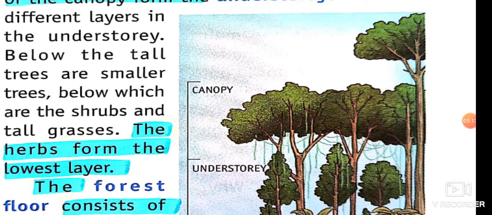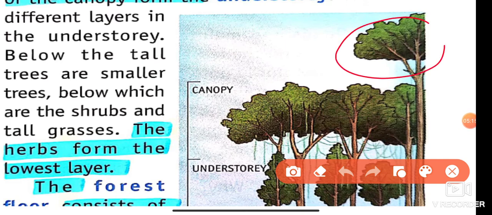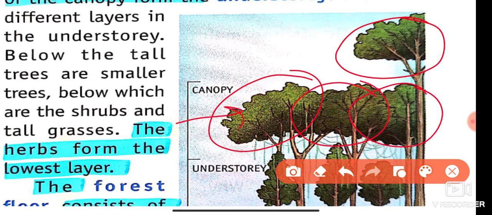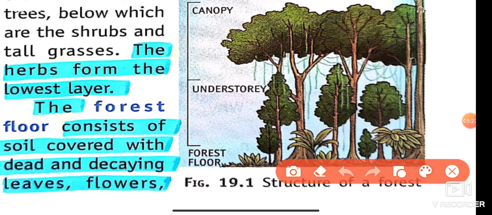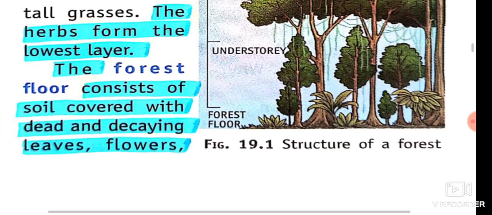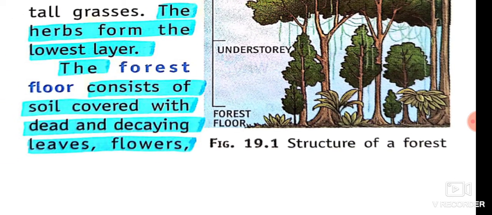See in the figure, beta. This is the crown of a tree, and more than one crown combined together forms the canopy. And what is the understory? The plants, shrubs and herbs all form the understory of the forest. And what is the forest floor? The smaller plants which grow on the bottom section on the soil, that is known as the forest floor. Okay students, I hope you understand.